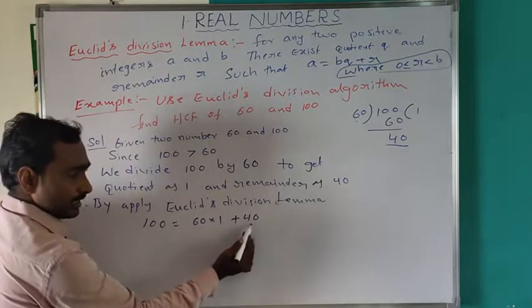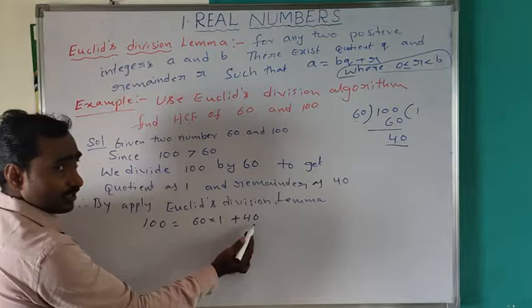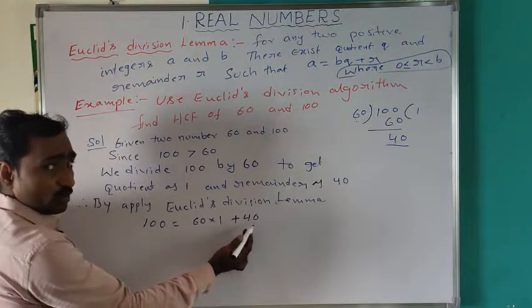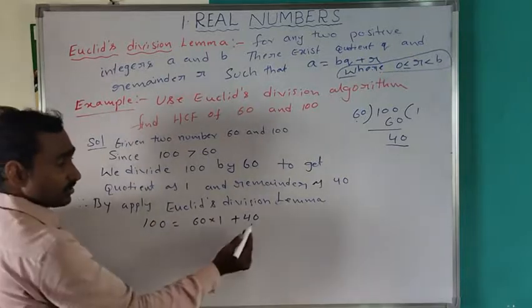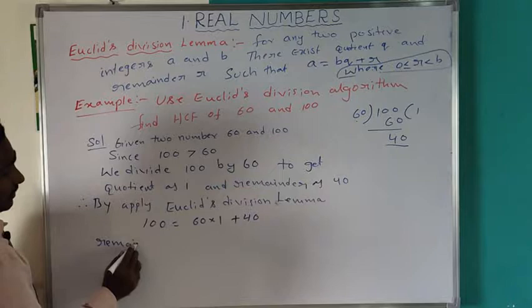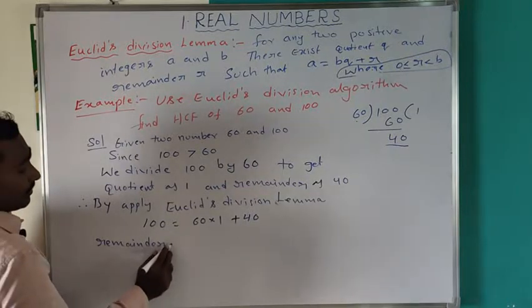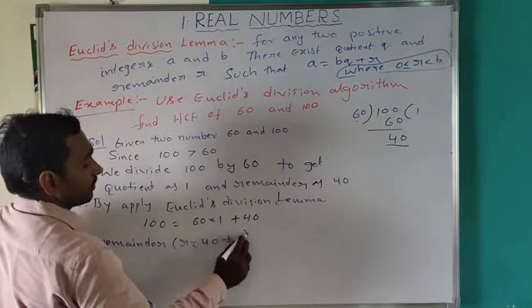So 100 is equal to 60 into 1 plus 40. Here the remainder is not equal to 0, so this process continues till the remainder becomes 0. The remainder r is 40, which is not equal to 0.